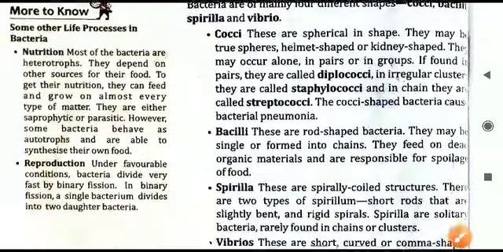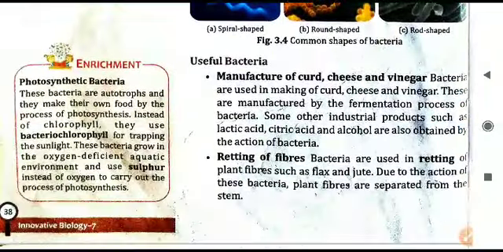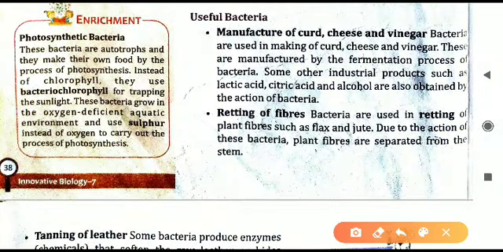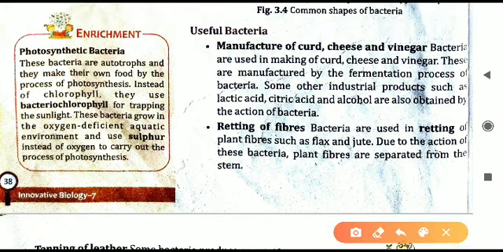After the different shapes of bacteria, cocci, bacilli, spirilla and vibrio, we will now come to the useful bacteria. As I earlier told, bacteria are of different types, good and bad. Let us see now the useful ones. What are the different uses of bacteria? The first important use of bacteria is that they help in the manufacturing of curd and cheese. What are curd and cheese? Dairy products from milk. Milk can be converted into curd or cheese, and we can use them as food items.